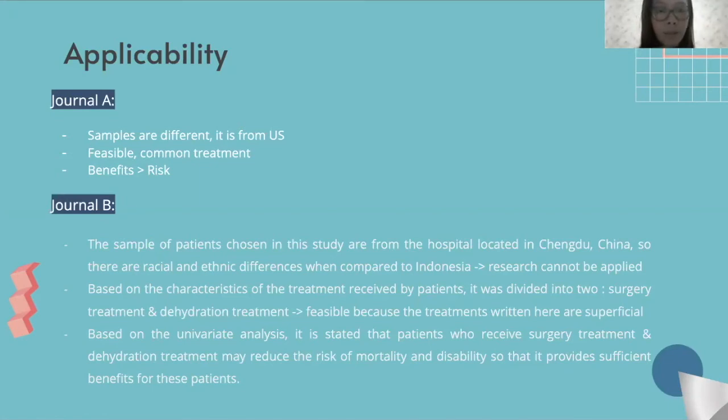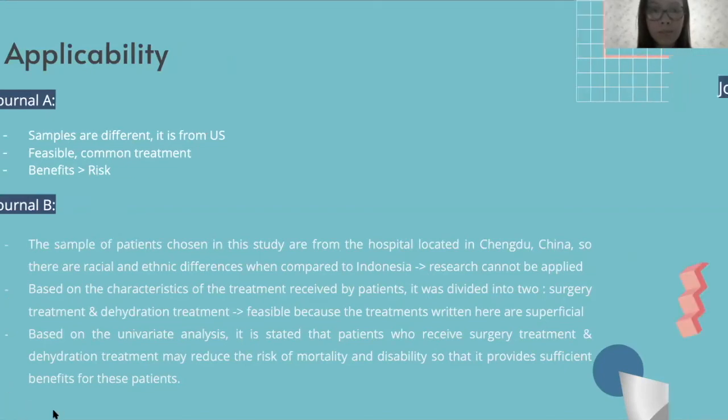Based on the univariate analysis, it is stated that patients who receive surgery treatment and dehydration treatment may reduce the risk of mortality and disability, so it provides a sufficient benefit for these patients. Next.